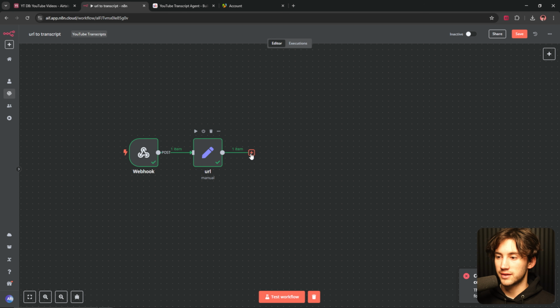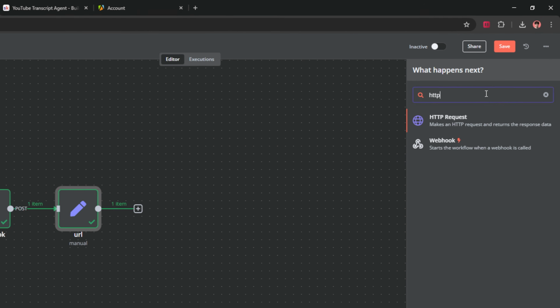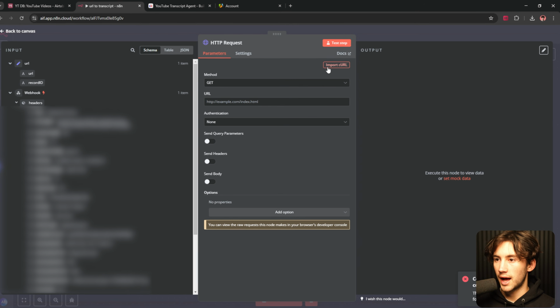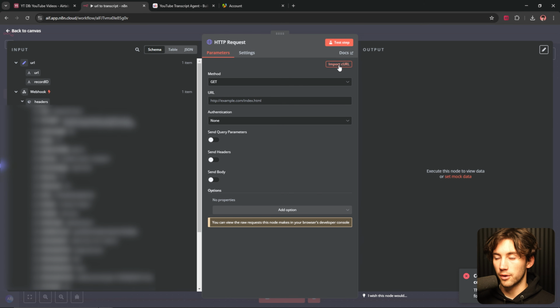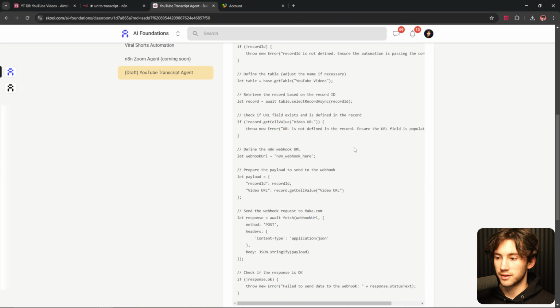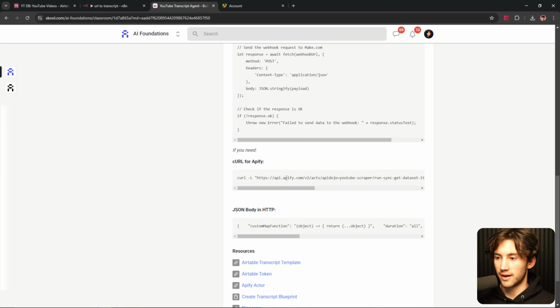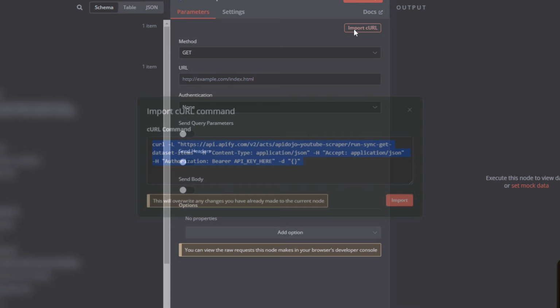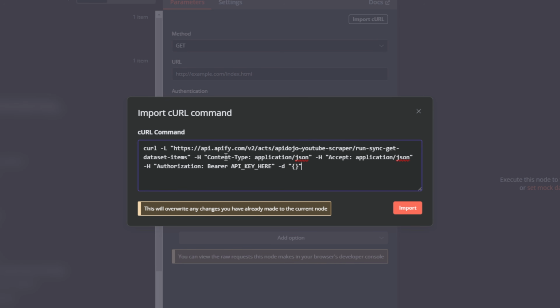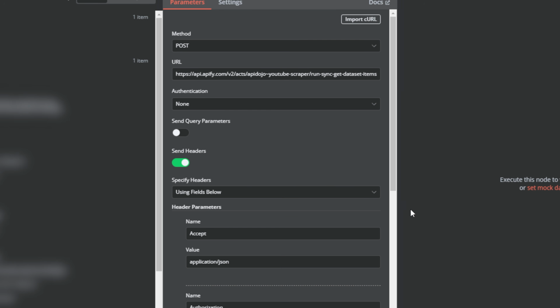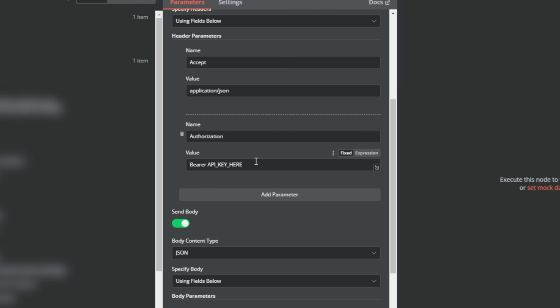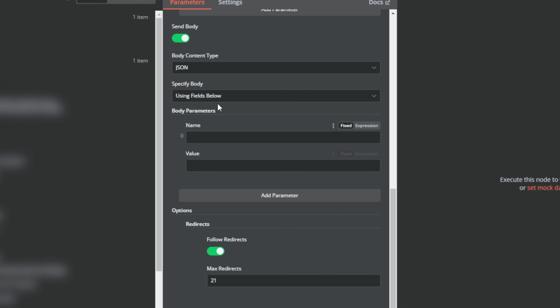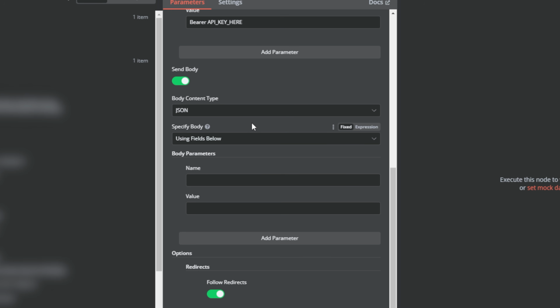Within your automation, you want to click this plus button after URL and add an HTTP request. Here, I have a cURL import that you can use. Usually, this stuff is always in the community, which always has good resources, but I'm going to copy this. This will be in the description for you. Where it says import cURL, I'm going to click that, paste it in, and hit import. From here, really all you have to do is paste in your API key, and also change this to using JSON and add in another field, which I'll also have in the description for you.